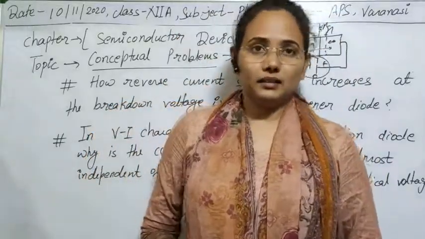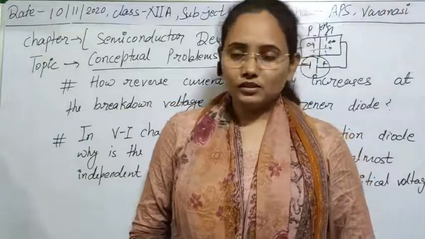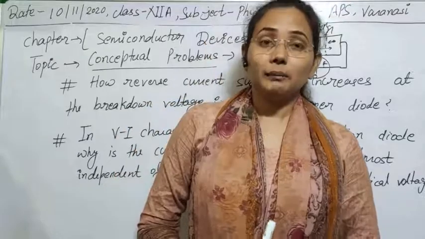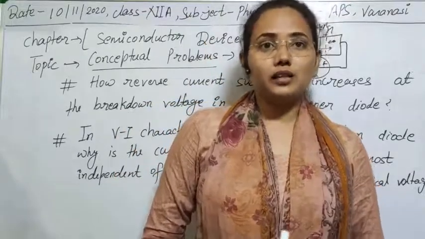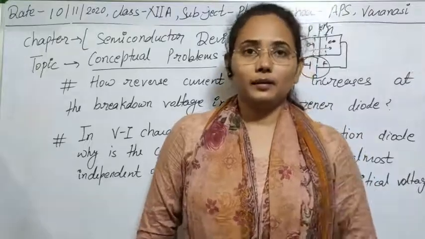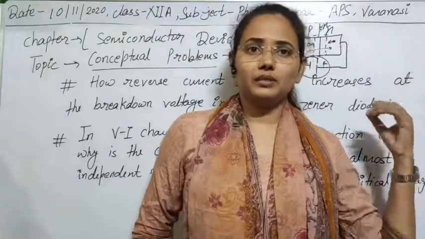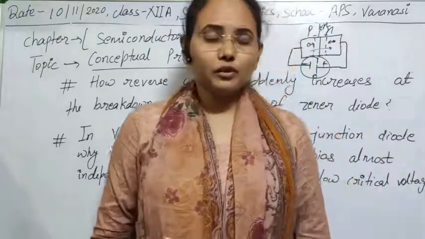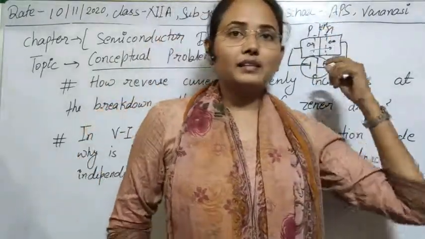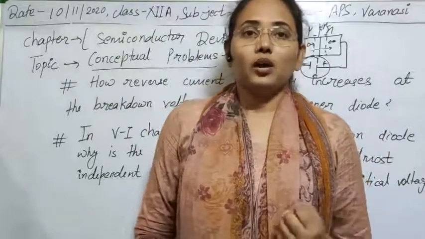I think the reason is clear. Actually, this process also occurs in a PN junction diode, but in a PN junction diode the doping is light in comparison to a Zener diode. So if doping is high, then here the potential is not as high.